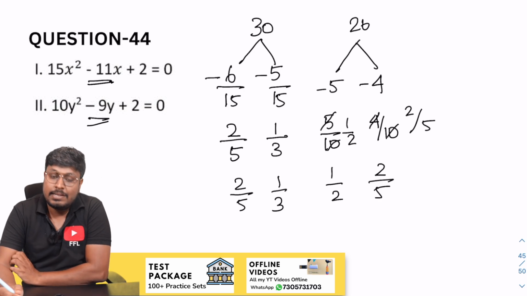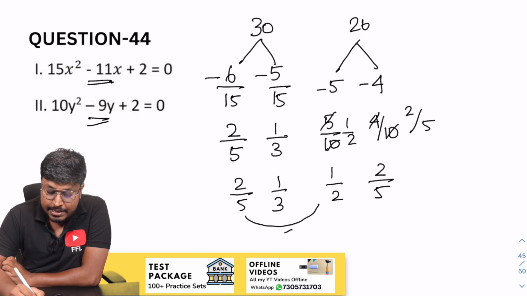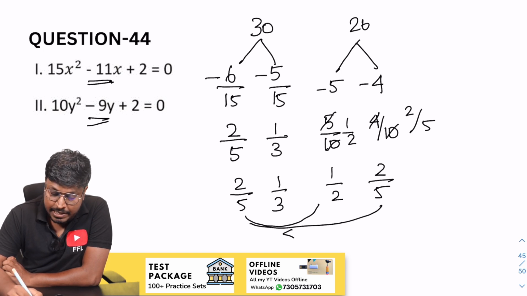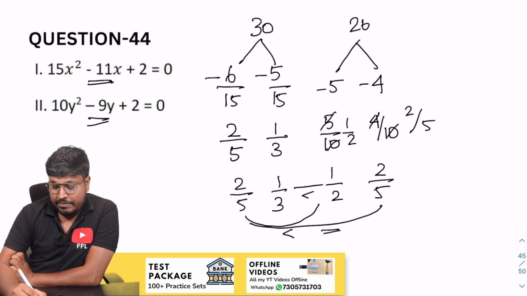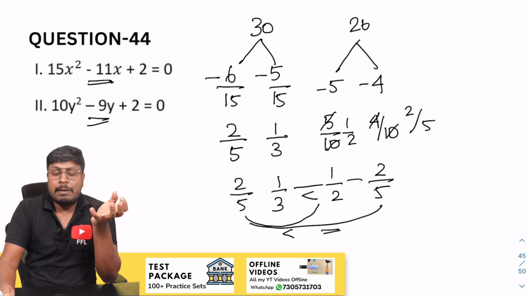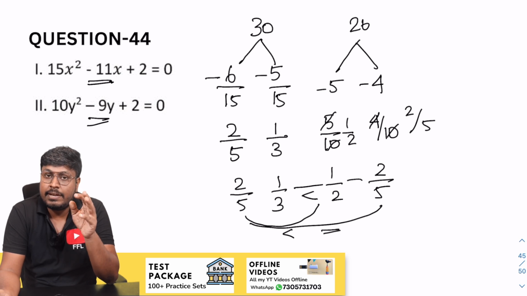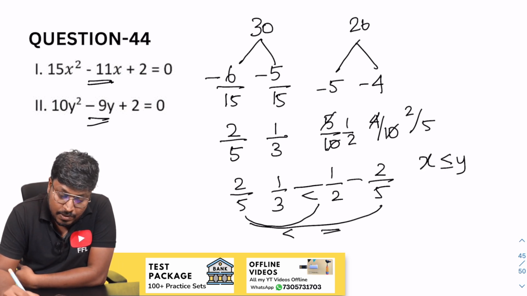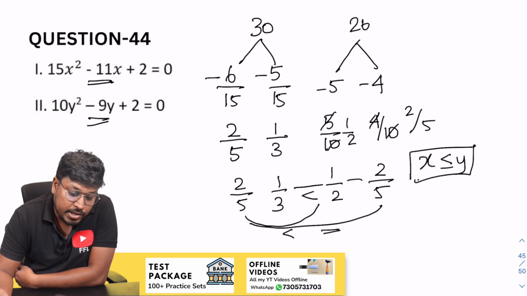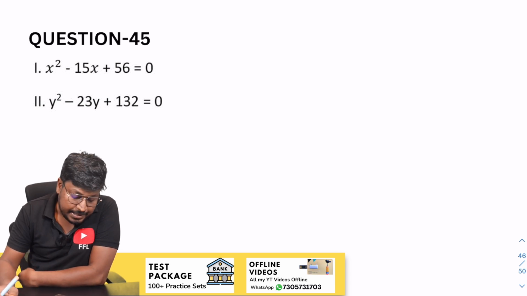Now the comparison part. 2 by 5 and 1 by 2: 4 and 5, y is greater than. 2 by 5 and 2 by 5, equal to. 1 by 3 and 1 by 2, again y is greater than. 1 by 3 and 2 by 5, y is greater than. So finally, comparing all the x values with y values, in 3 comparisons x is less than y, and in 1 comparison x is equal to y. So the answer will be x less than or equal to y for question number 44. Yes, the answer will be x less than or equal to y.